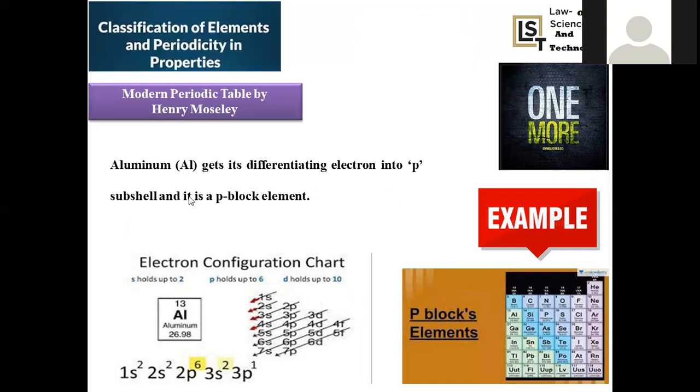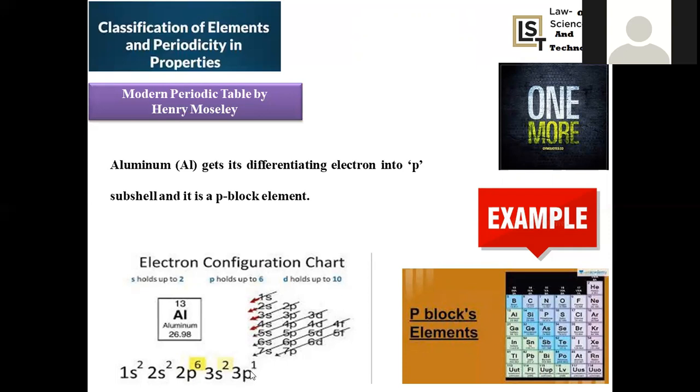I'm taking aluminum as an example, where the atomic number is 13, which is associated with 13 protons in the nucleus, and its mass number is 26.98, almost equal to 27. Being a 13 proton and 13 electron system, we have to arrange the electrons in accordance with the Aufbau diagram: 1s2, 2s2, 2p6, 3s2, 3p1 is the outermost electronic configuration. Here the valence shell is 3s2 3p1. This entire system is regarded as the valence shell, and 2 plus 1, so 3 valence electrons are present here.